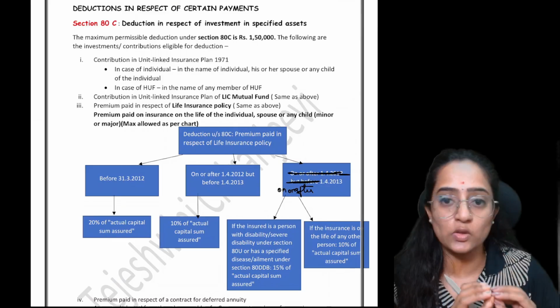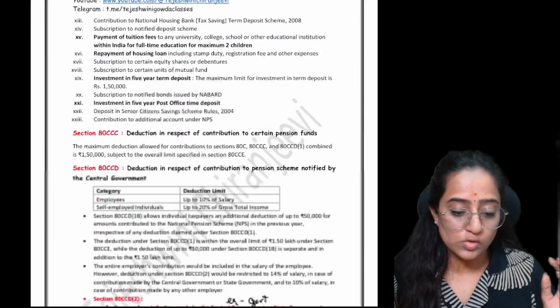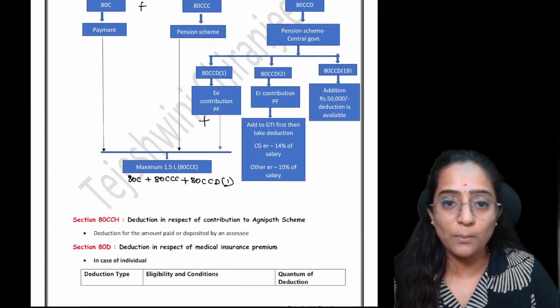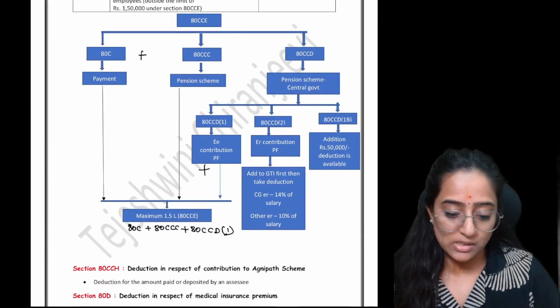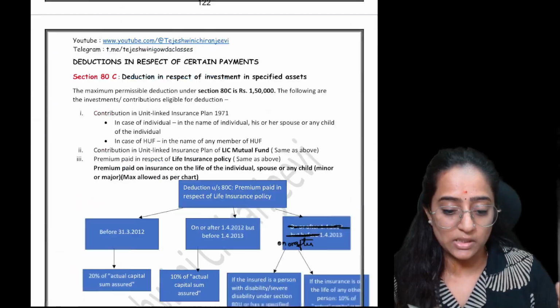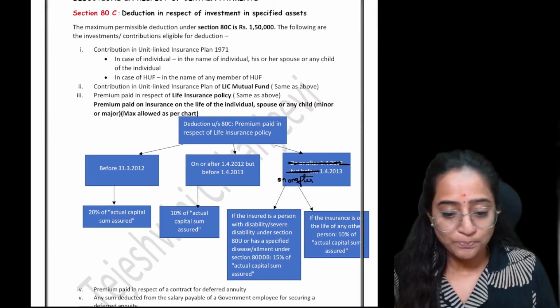Okay, I'm only sticking to 80C. There are other sections also, that is 80CCC, 80CCD(1). All these three sections combined, you are going to get 1 lakh 50,000 as deduction, but we are only looking into the 80C section in this particular video. Okay, let's stick to it.